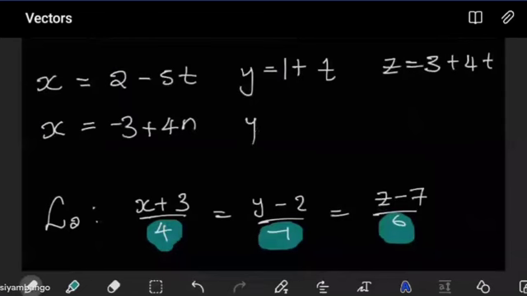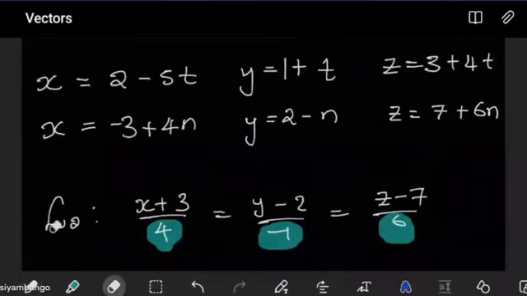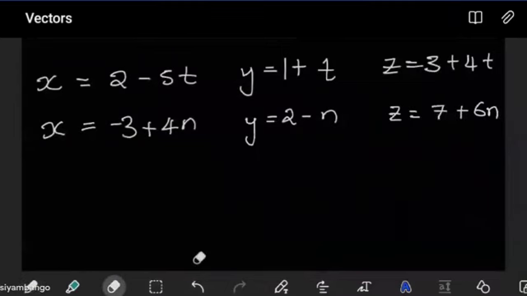The next one is going to be y is equal to? See, positive 2 minus n. Minus n, yes. And the last one? Positive 7 plus 6n. Yes. So we have written down the parametric equations of each line.